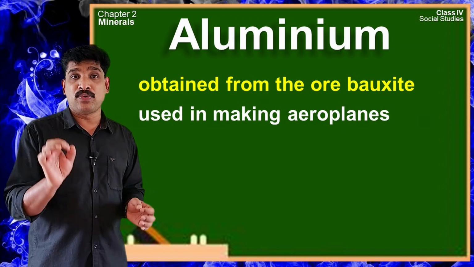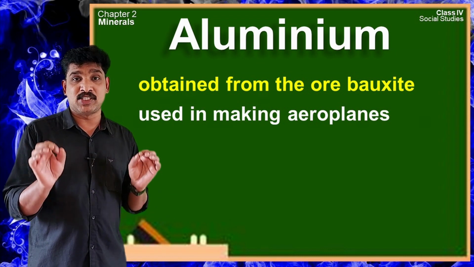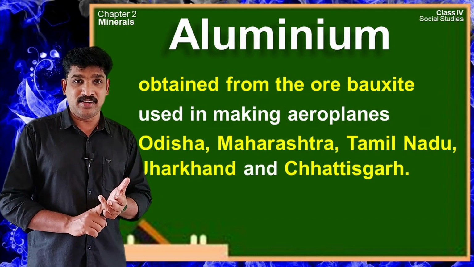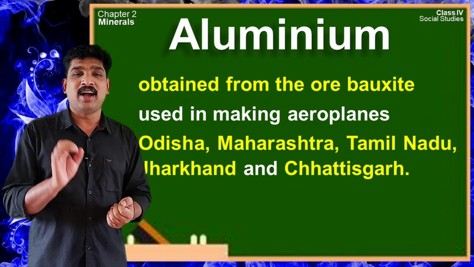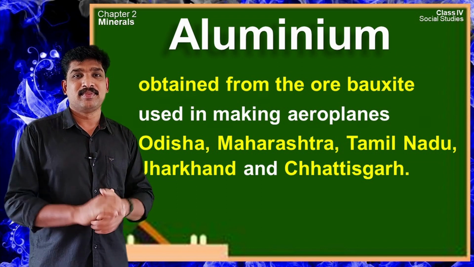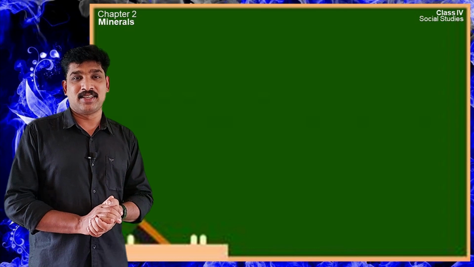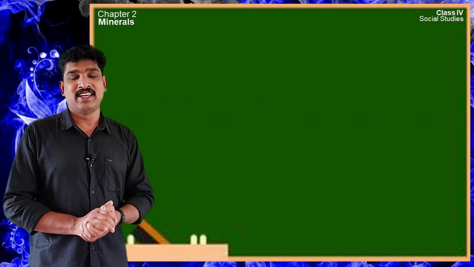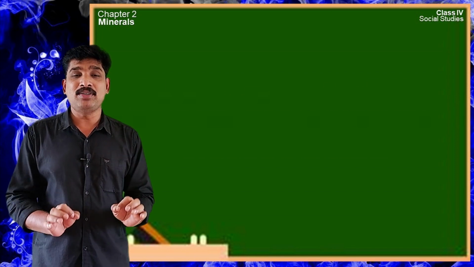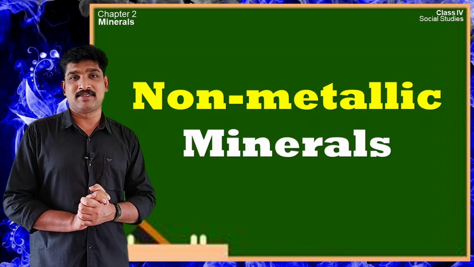Bauxite, the ore from which aluminum is extracted, is found in the states of Odisha, Maharashtra, Tamil Nadu, Jharkhand and Chhattisgarh. That's all about metallic minerals. You will learn more about these metallic minerals in your higher classes. Now let us learn some details about the non-metallic minerals.